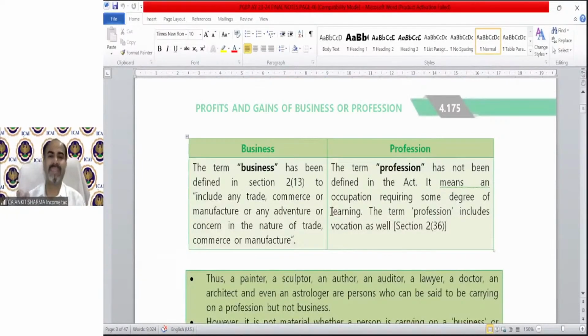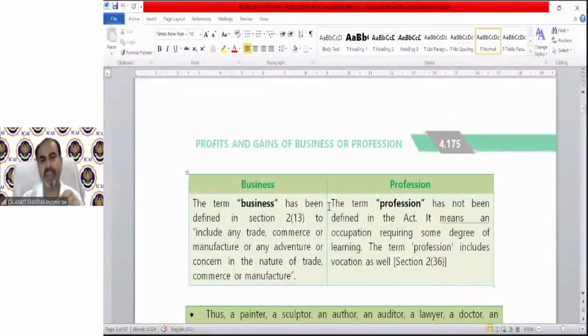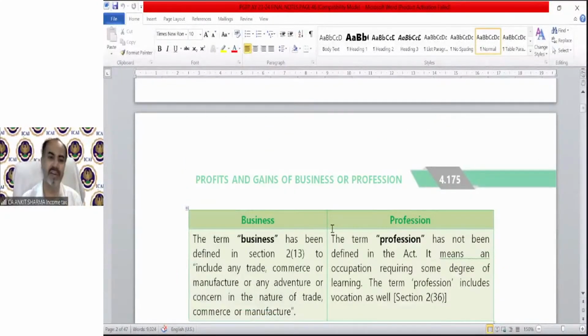The term business has been defined in section 2(13). In general terms, the meaning of business is that if any person is doing trading, manufacturing, sale, purchase, providing services, etc., that is business. And what is the meaning of profession? If somebody is providing a specific service due to some specific talent, that is technically called a profession. Let me ask you some questions because these are general terms. If I ask you what a doctor is, let's see who is going to answer me.